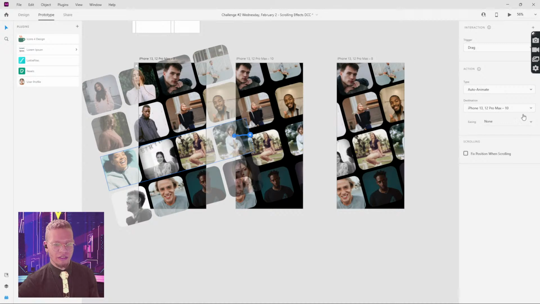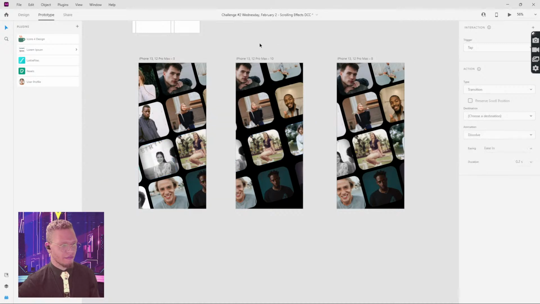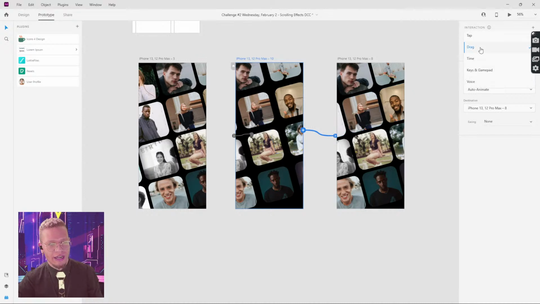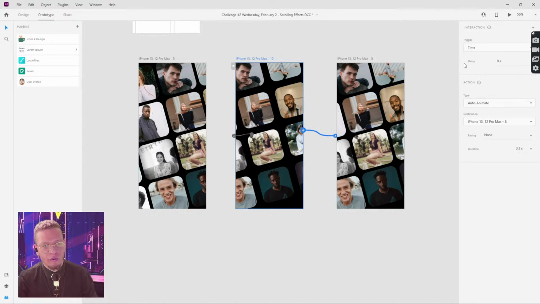And I am going to do the same thing. Actually, I'm not going to do the same thing. Our next artboard, we're going to do a timed animation. So we're going to just select the artboard. We're going to pull this pick whip all the way to the third artboard, and the trigger is just going to be time. We want 0 delay, and the duration, I don't think we want any. So let's just see what happens at 0, and we'll go from there.